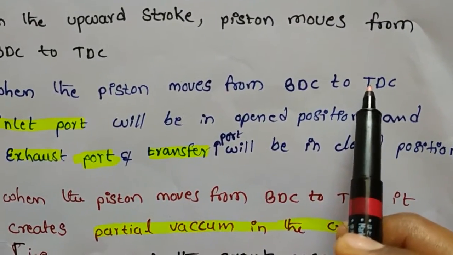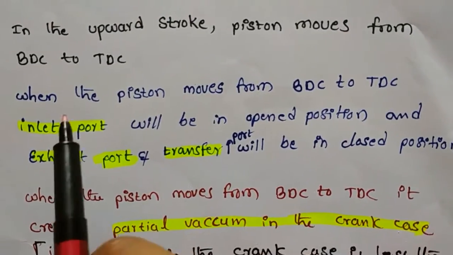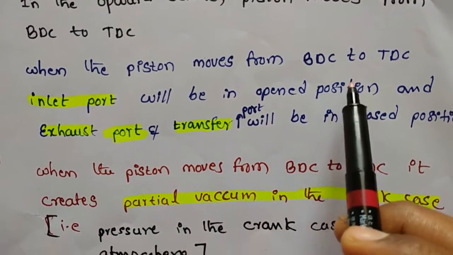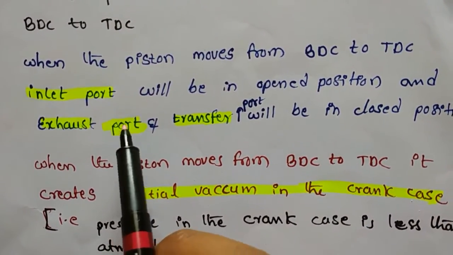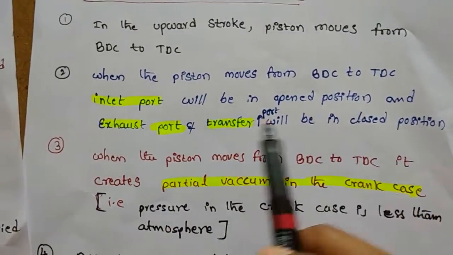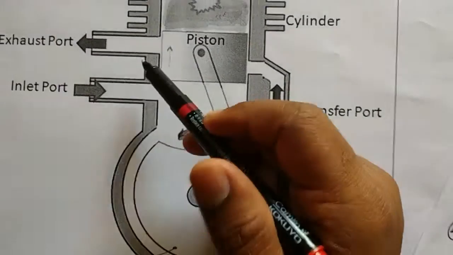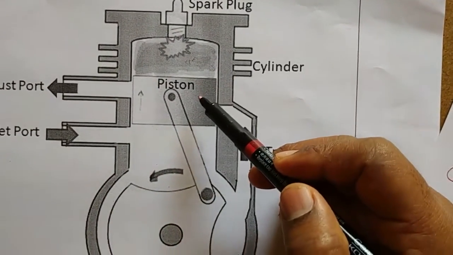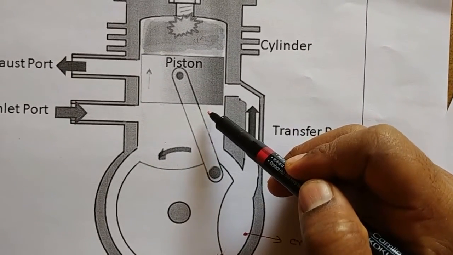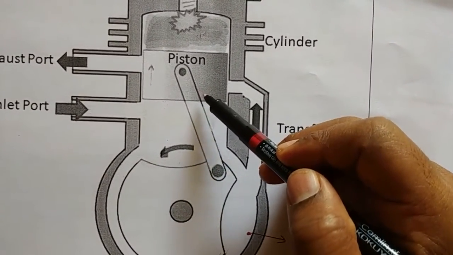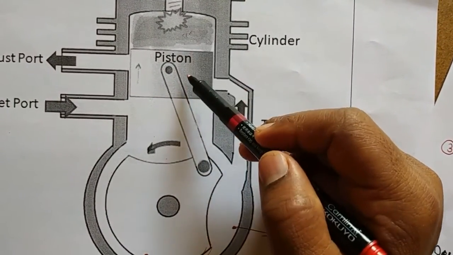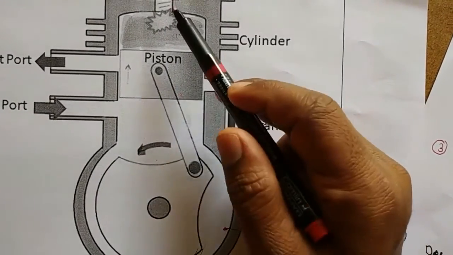When the piston moves from BDC to TDC, the inlet port will be in open position, and the exhaust port and transfer port will be in closed position. Once again observe the diagram. Before the engine starts, this piston will be at BDC position. In the first stroke, piston moves from BDC to TDC.